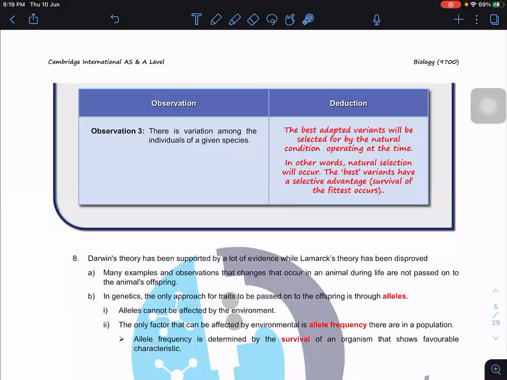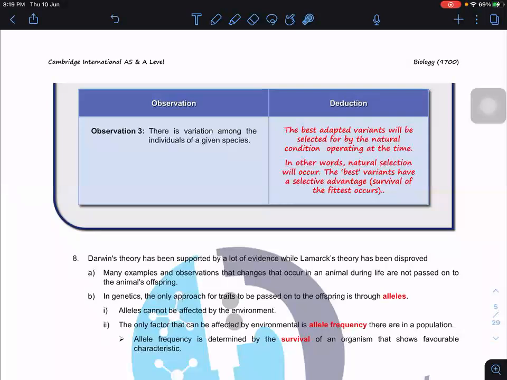Basically, the variation will make sure that only those with the best variants or best characteristics will be able to adapt and continue to pass on the allele to the next generation and cause evolution to take place. So the best adapted variants will be selected by the natural conditions operating at that particular time, for example a change in an environmental factor, such as a predator here.